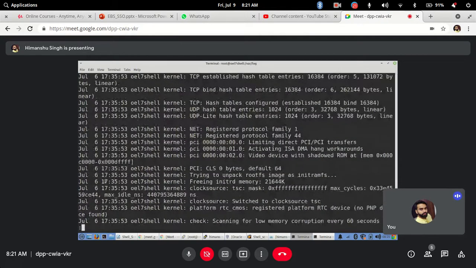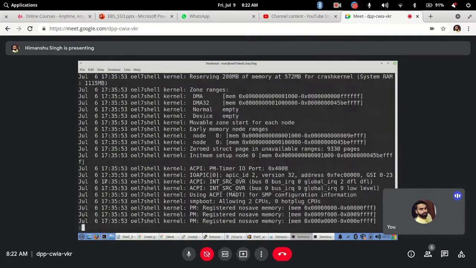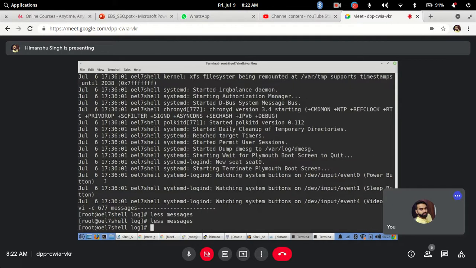So both options are available, and it will allow you to use both the more feature and also to read line by line using your up and down arrow keys. Clear? And again to come out, just press Q to quit.